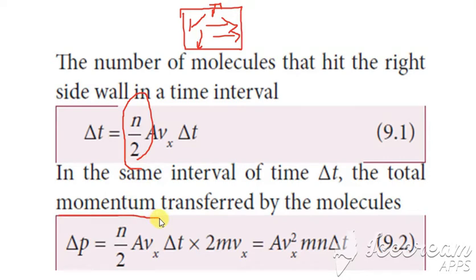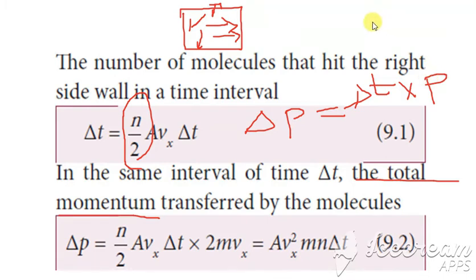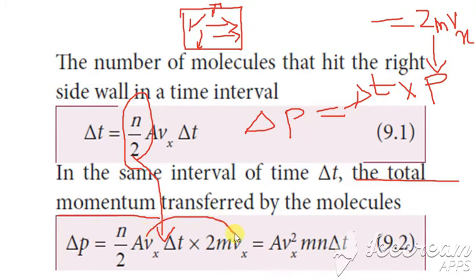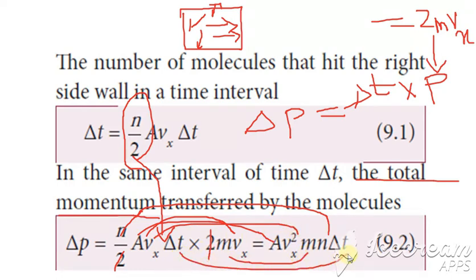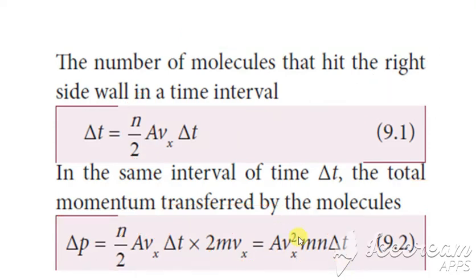Next is the momentum. The total momentum, del P, is given by the number of molecules in del t into the momentum. The momentum we already found is 2m into Vx, so we substitute this value here, and the number of molecules is N by 2 into A Vx into del t. Vx into Vx becomes Vx square. The 2 gets cancelled, N stays as it is, and we get N A m Vx square into del t. So this gives del p, the change in the momentum.